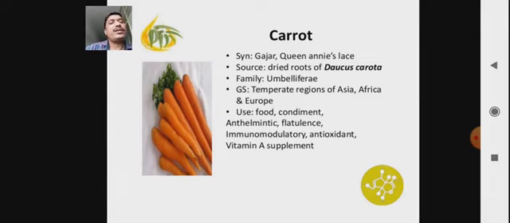Carrot is used as an immunomodulator, antioxidant and vitamin A supplement because it contains the precursor of vitamin A, that is beta carotene. So many other pigments are also found in the carrot. Because of the phenolic nature of these different pigments, they show antioxidant property, and due to these constituents it is effectively used in many other diseases or disorders in human beings.